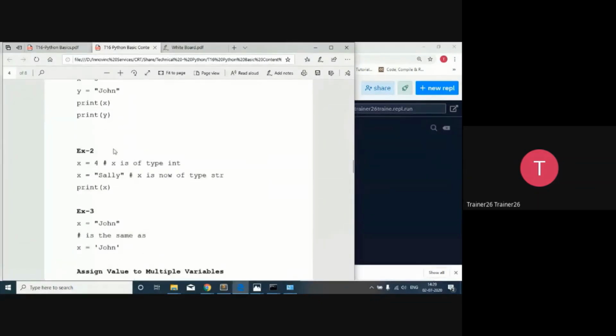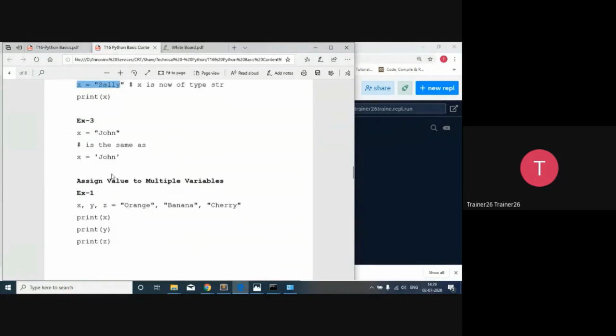Now Python variables. As I already explained, you can change the data type of a variable. At every particular instance, you are allowed to change the data type of a variable. That facility is available.